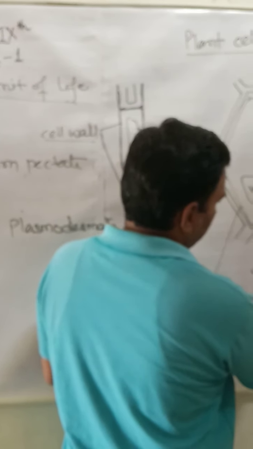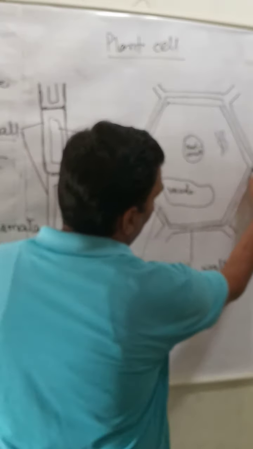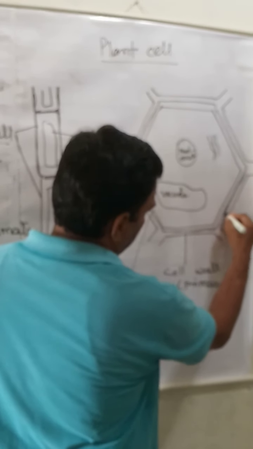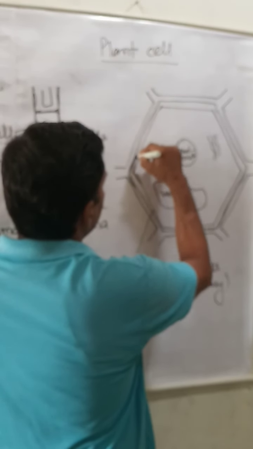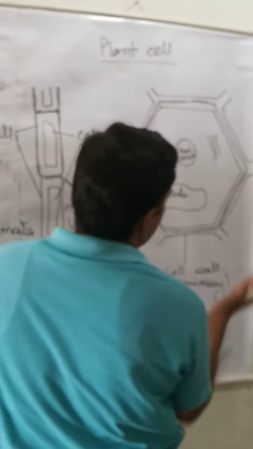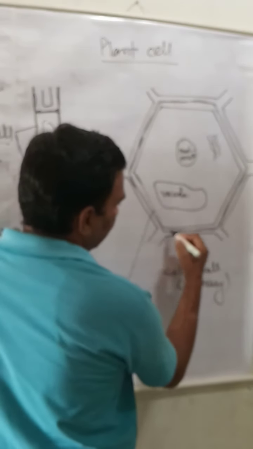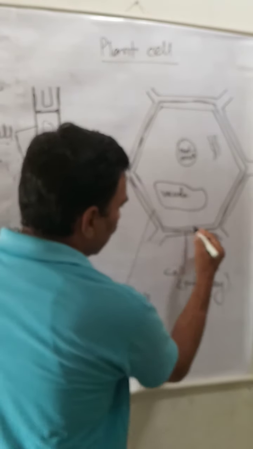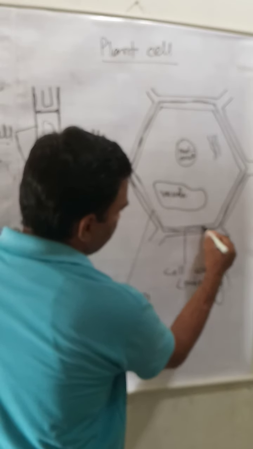Besides that, in some plants, such as cork, there is another structure. There is another wall-like structure inside the cell wall. That means this was the cell wall, and inside this cell wall there is another wall-like structure.